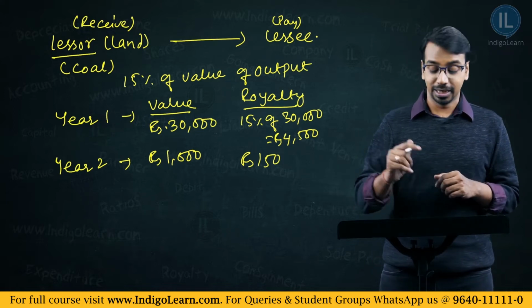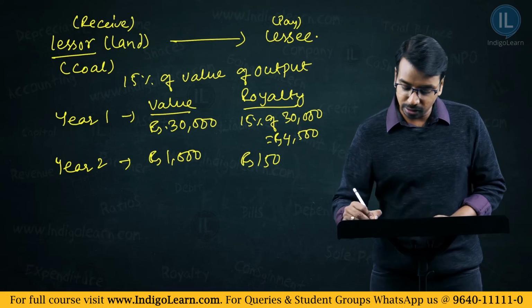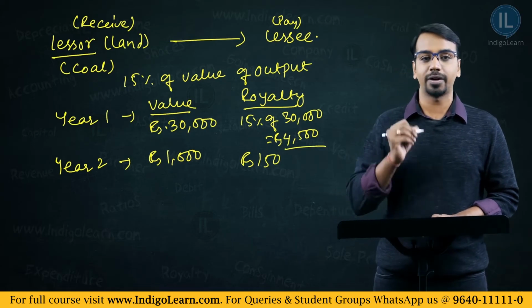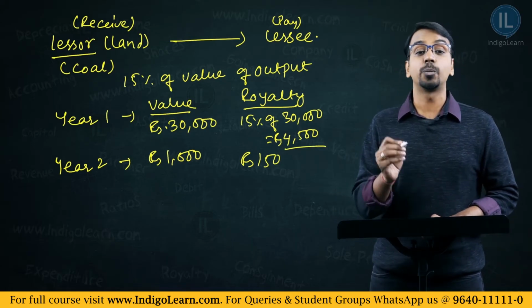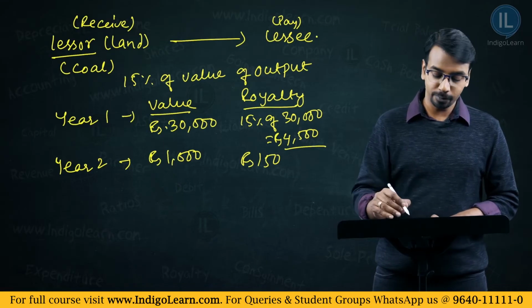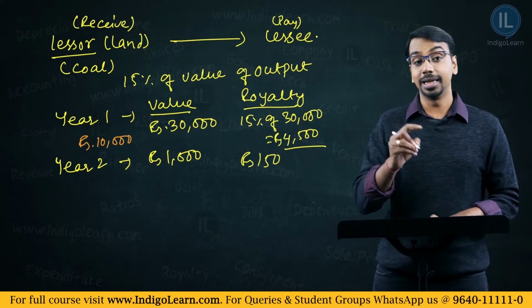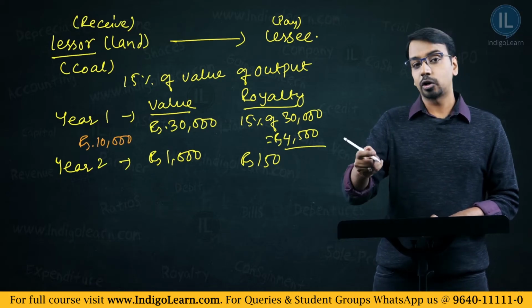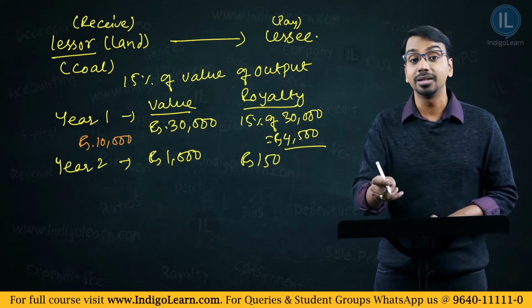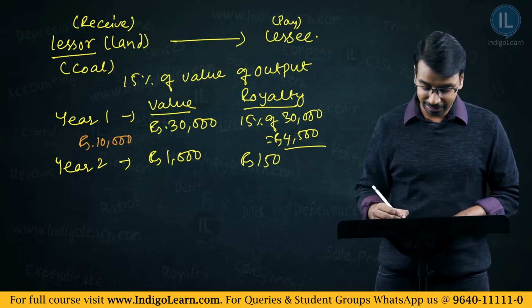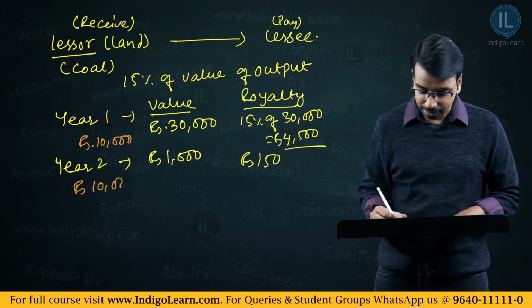Now, what does this mean? This means that even in year 1, though the royalty was payable at 4,500, the lessee will have to pay 10,000 rupees. Again in year 2, royalty is computed as 150, but the lessee will have to pay rupees 10,000.